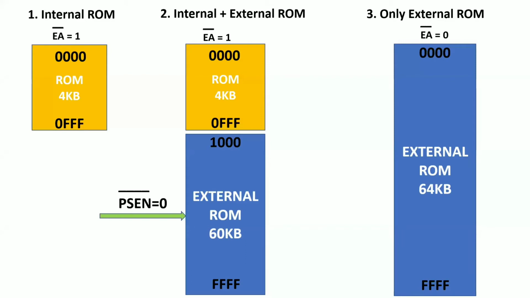Now look at the first option. Tell me what the value of PSEN bar will be in the first option. I am not using the external ROM, so PSEN bar should be 1. Whenever EA bar equals 1 and PSEN bar equals 1, I am using only the internal ROM. If EA bar equals 1 and PSEN bar equals 0, I am using internal ROM as well as external ROM. And coming to the third option, whenever EA bar equals 0 and PSEN bar equals 0, I am using only the external ROM, discarding the internal ROM. Now you have understood what read-only memory is, and why and how we use it in the 8051 microcontroller.